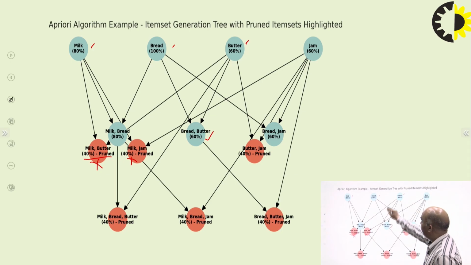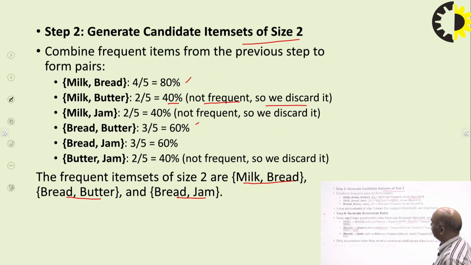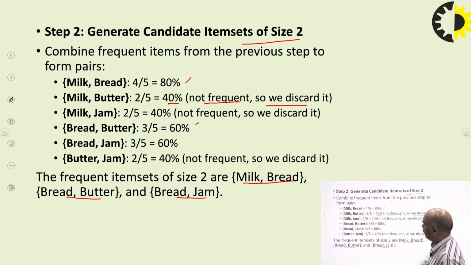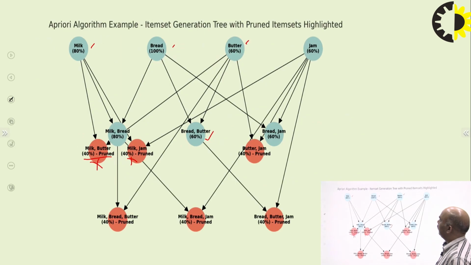So, here when we say bread and jam, 60% is there, already in there. So, we purchase is there. Okay. So, butter and jam, bread and jam is 60%, but with respect to butter and jam 40%, we will discard here in this case.